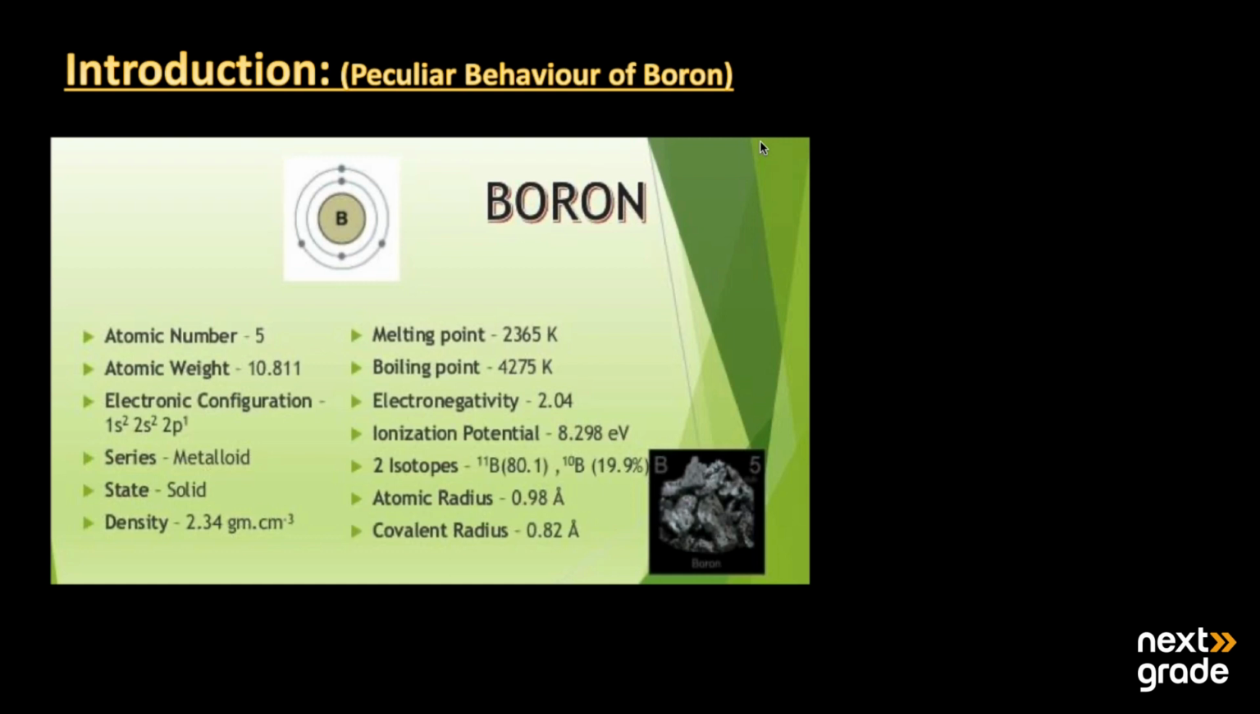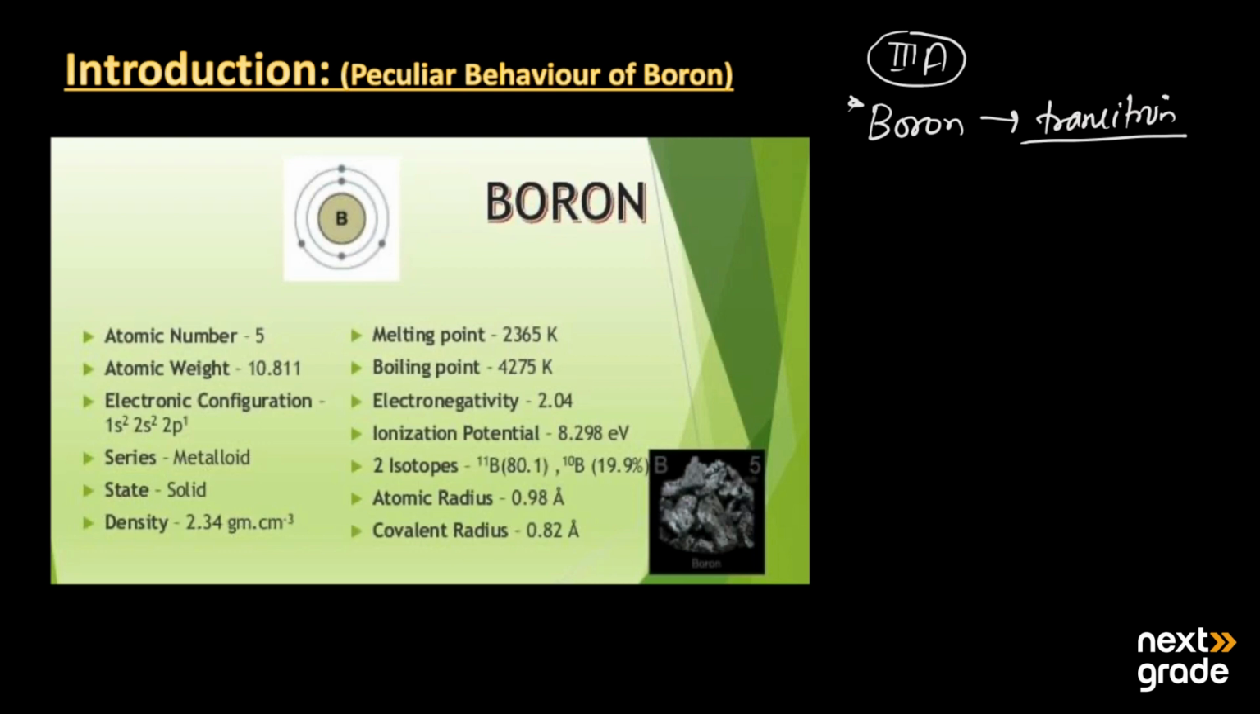So the topic that we will discuss today is the introduction to the peculiar behavior of boron. As we have just seen in the group 3 elements, the first element is boron. It is from group 3 elements. As the first member, it has some deviation from the properties of other elements. So let's have a look.